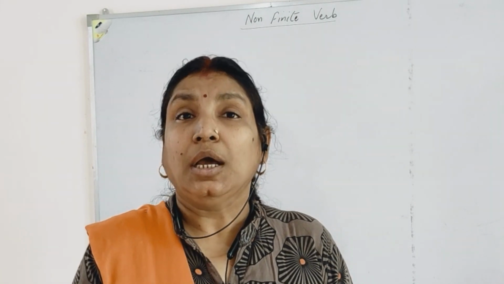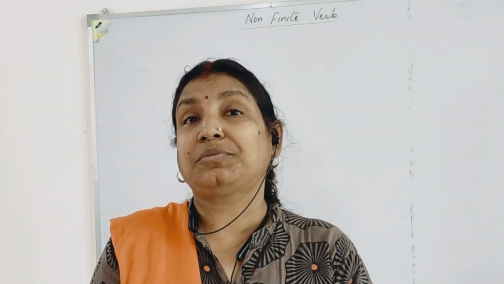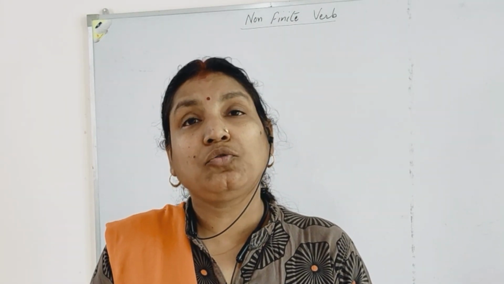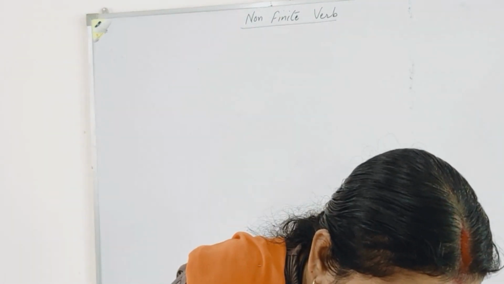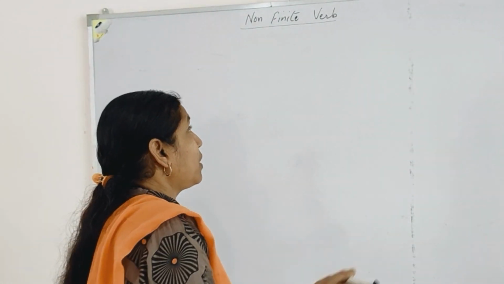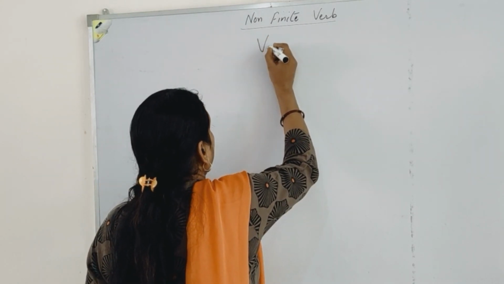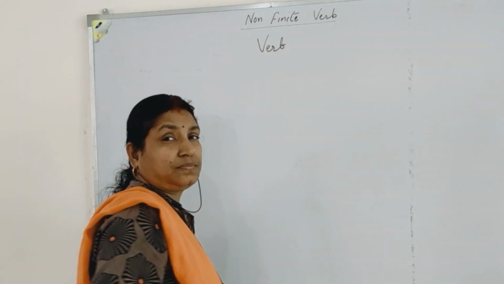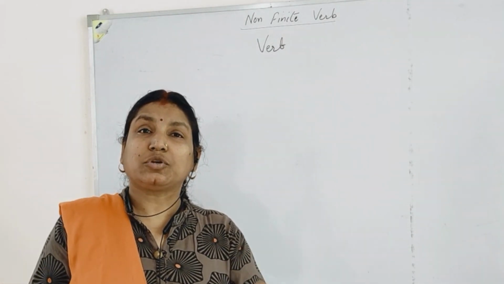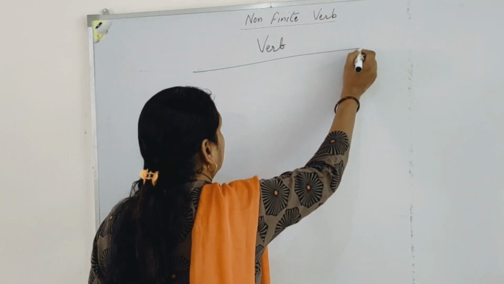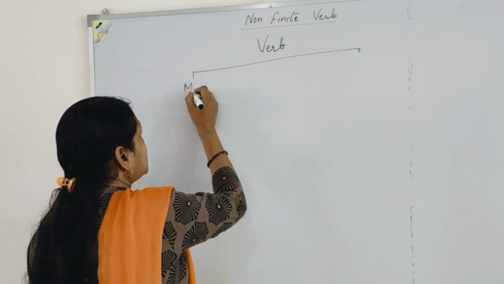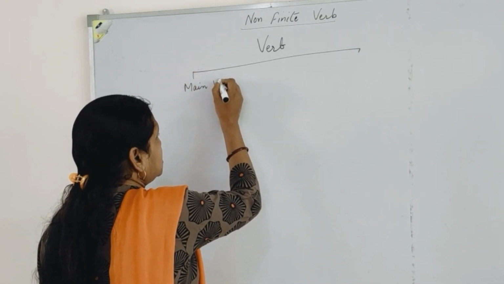So first of all, let's classify all the verbs that we have studied into finite and non-finite. Why does it behave in that particular manner? So beginning with, what is a verb? Verb is a doing word or an action word. All the types of verb that we have studied till now can be grouped as main verbs or auxiliary verbs.